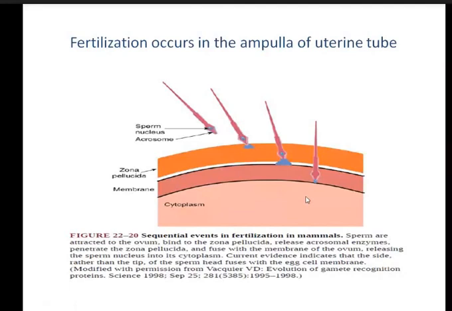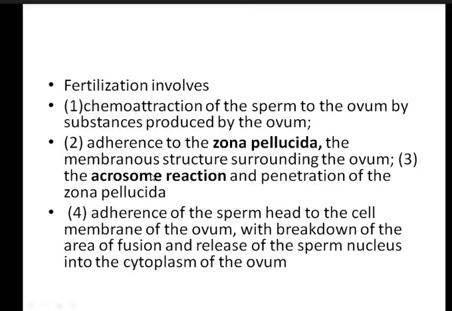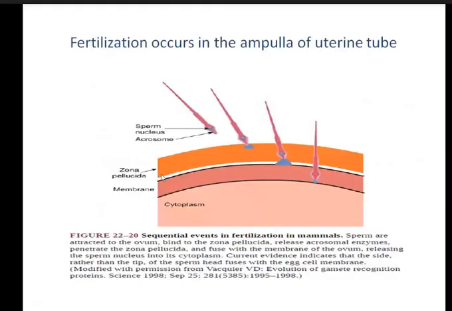So this is the thing that you should be knowing. Acrosomal reaction: where does the acrosomal reaction occur? It actually occurs at this stage. When the sperm reaches the zona pellucida, there is release of acrosin from the acrosome, and that causes the penetration of the sperm, which reaches the cytoplasm of the ovum. Only this male pronucleus will reach; the others will stay outside.